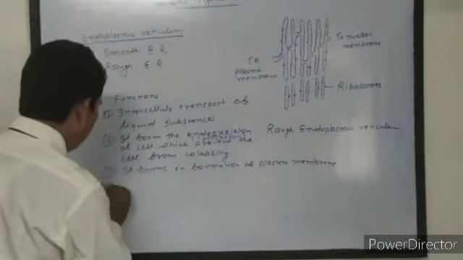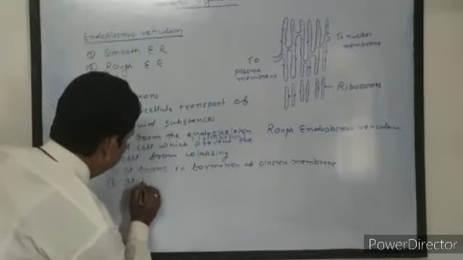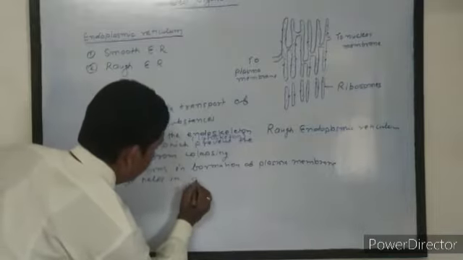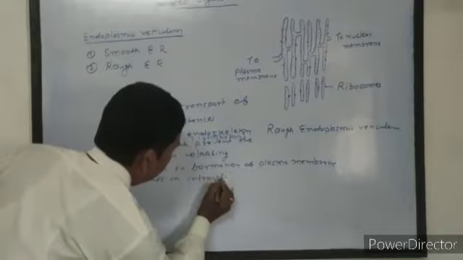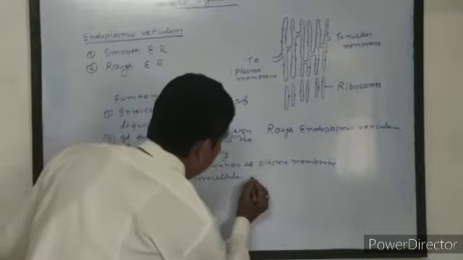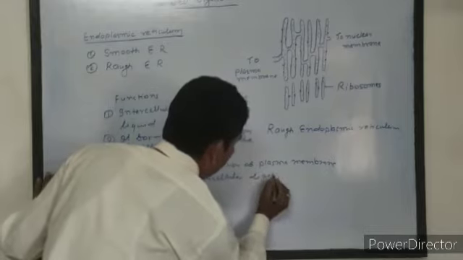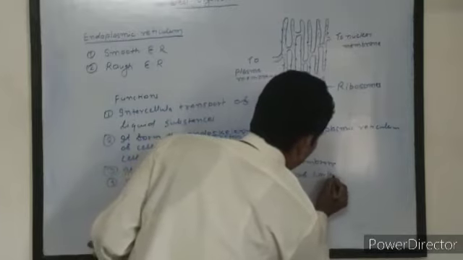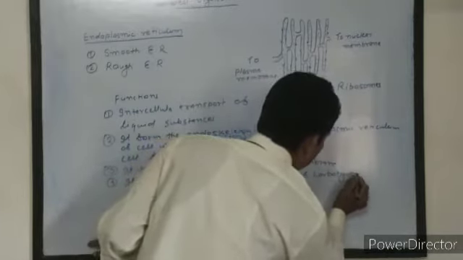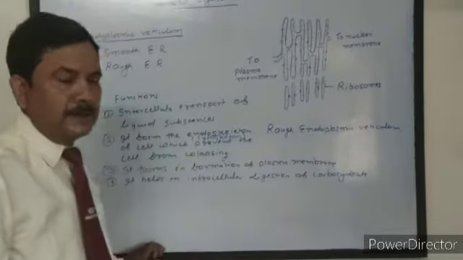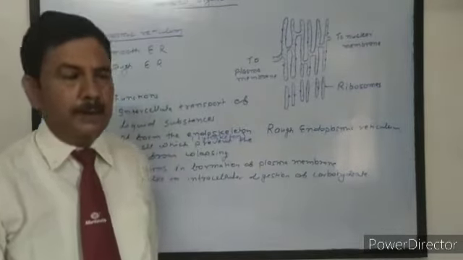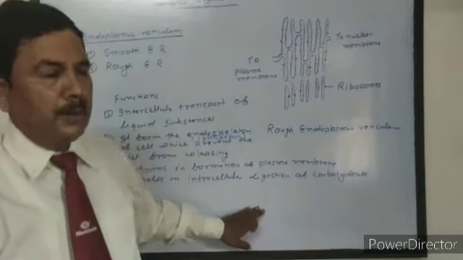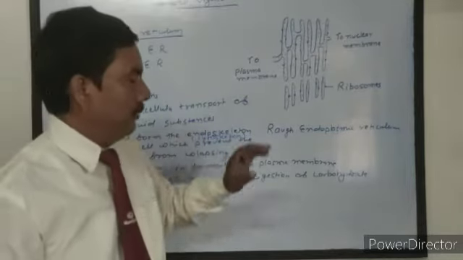Fourth, it helps in intracellular digestion of carbohydrate. That means it secretes some enzymes which help in intracellular digestion of carbohydrate. So these are the main functions of endoplasmic reticulum.